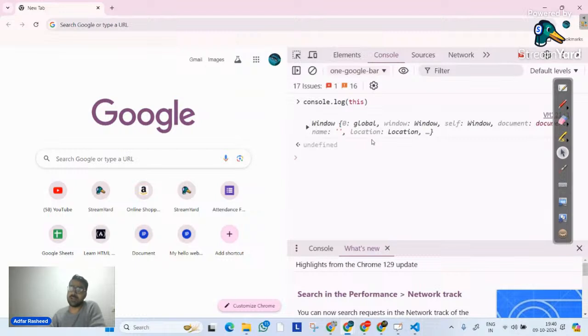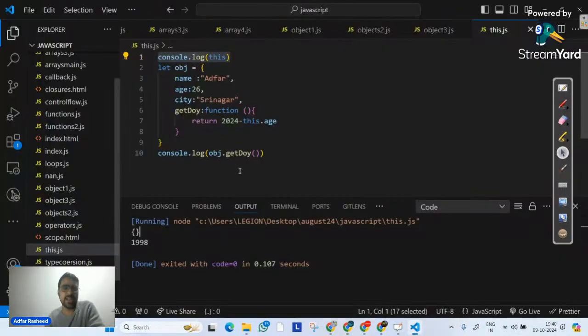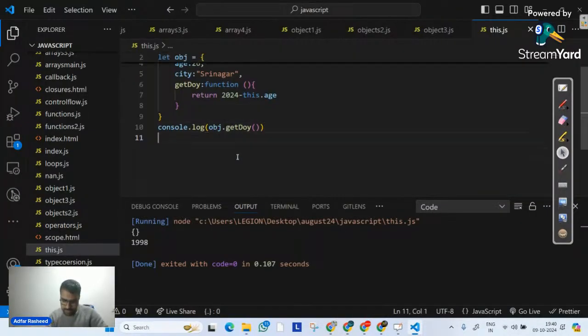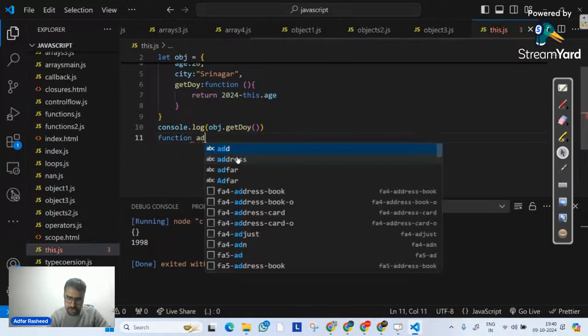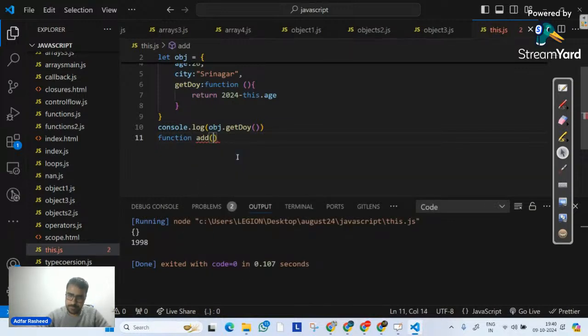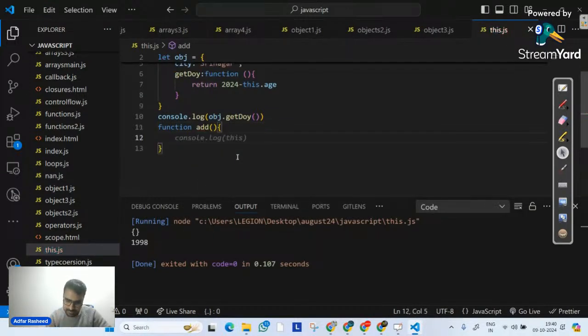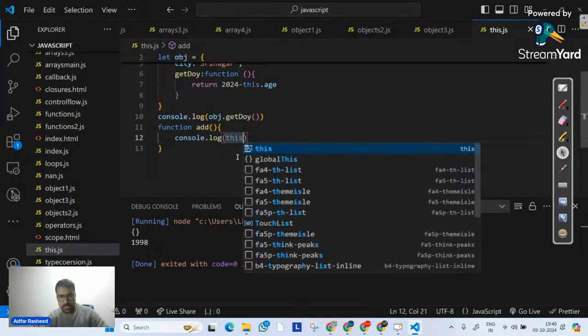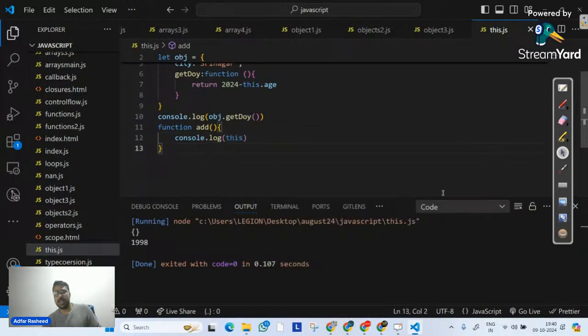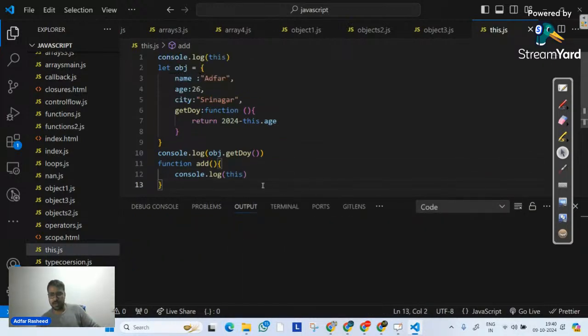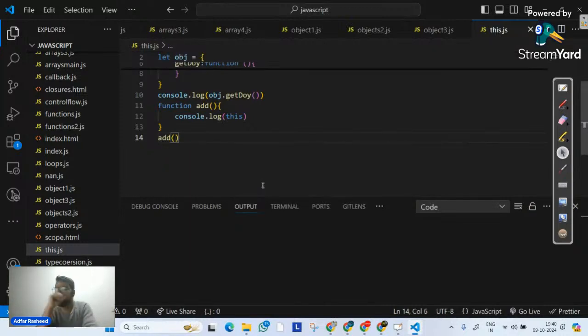If you have understood this, let me directly create a function. Function add, like this, and I will simply say console.log this keyword. Can you guys tell me at this point of time what will be the output if I try to call my add function?